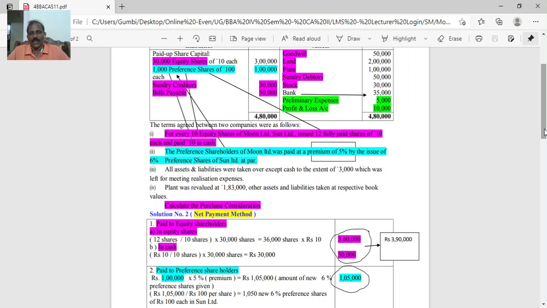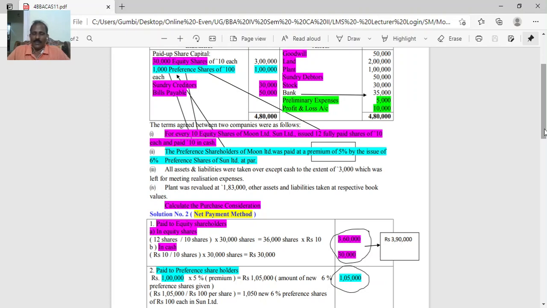So it is 3,60,000. Then in cash, it is said 10 rupees for every 10 shares held. So for every 10 shares, 12 shares and 10 rupees. So 30,000 divided by 10 is 3,000, into 10, 30,000 amount. For 10 shares 10 rupees, for 30,000 shares 30,000, total 3,90,000.